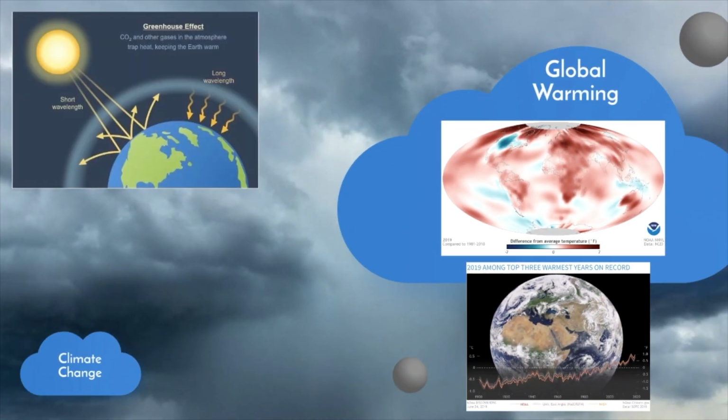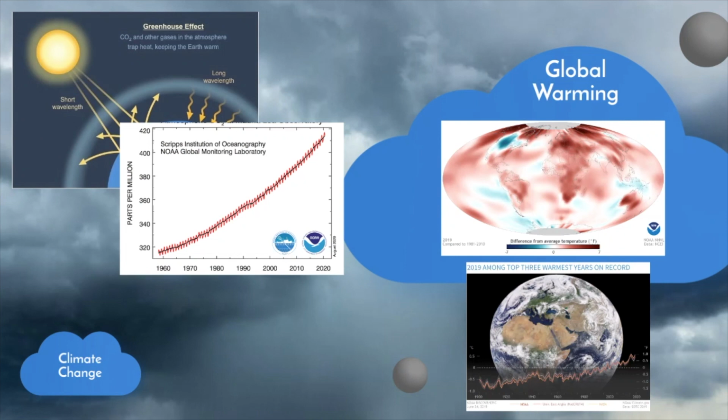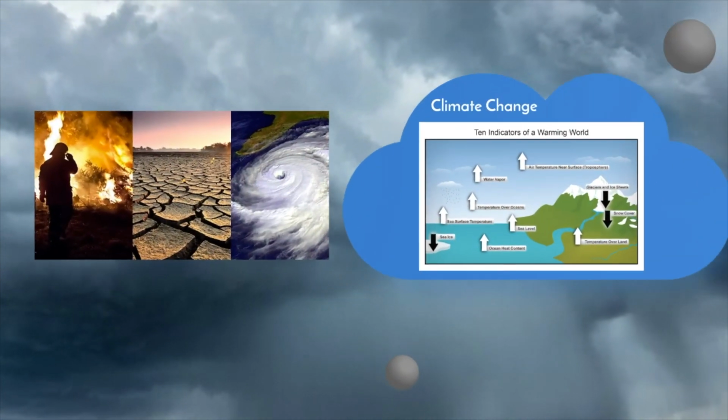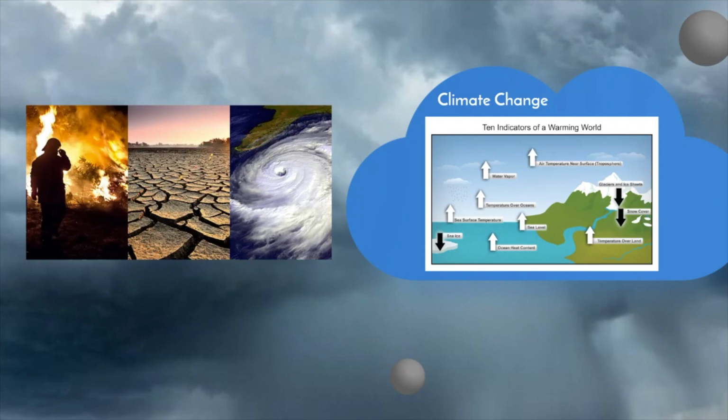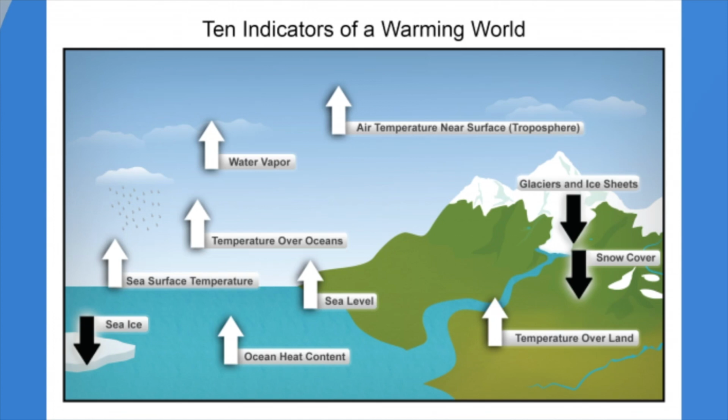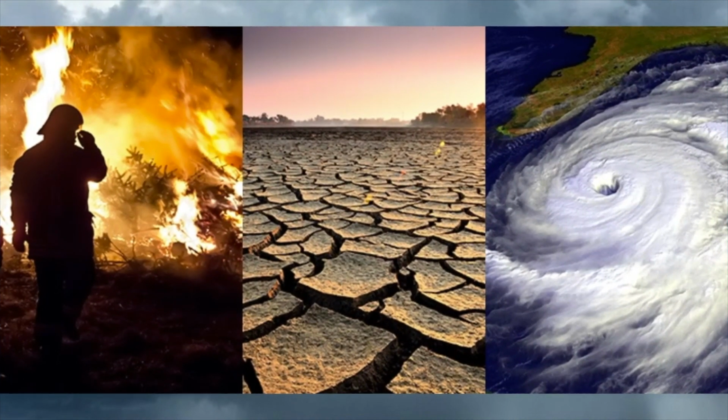As we learned in Part 1, global warming is caused by greenhouse gases and the enhanced greenhouse effect, which is caused by too much CO2 being added to the atmosphere. As we learned, CO2 is being added to the atmosphere mostly by human impacts, such as deforestation and the burning of fossil fuels. This average global warming is causing changes in Earth's climate. Climate change refers to the different impacts of global warming, such as warming sea surface temperature and sea level rise. And impacts like severe storms, increase in wildfires, and droughts are occurring more frequently due to global warming. We will explore impacts further in Unit 2.